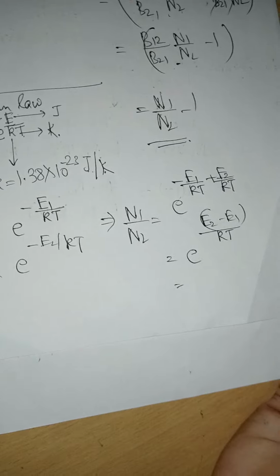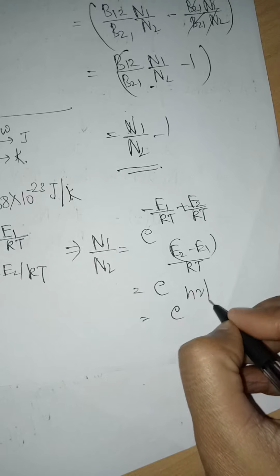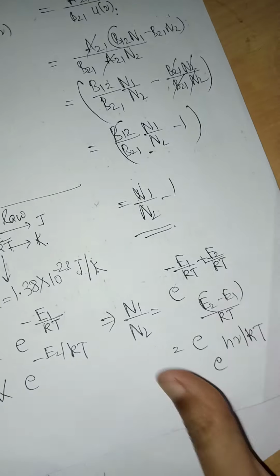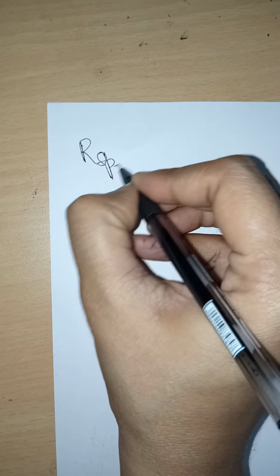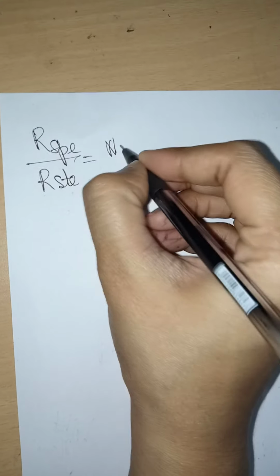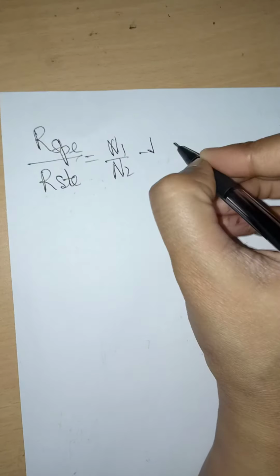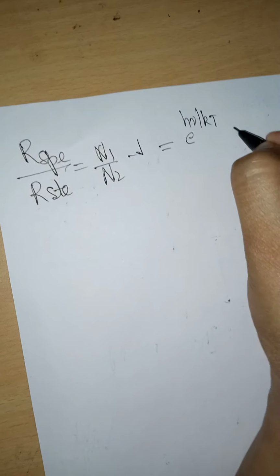Now what is E2 minus E1? E2 minus E1 is h mu. So this becomes e to the power h mu by kT. So in short, the rate of spontaneous emission upon the rate of stimulated emission is equal to N1 upon N2 minus 1, or it is equal to e to the power h mu by kT minus 1.